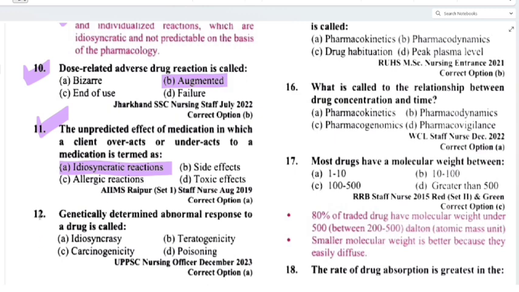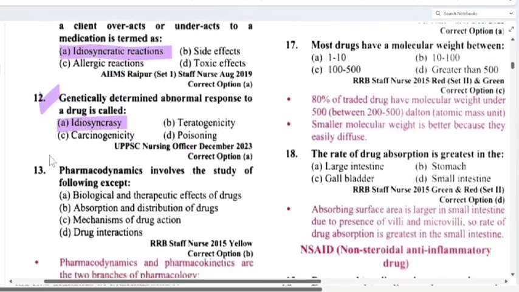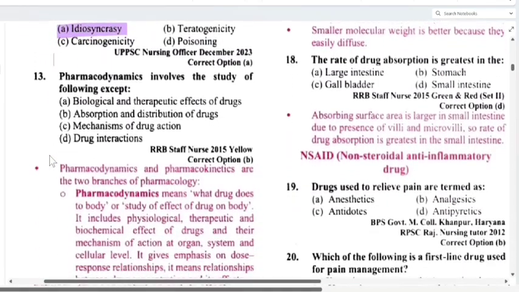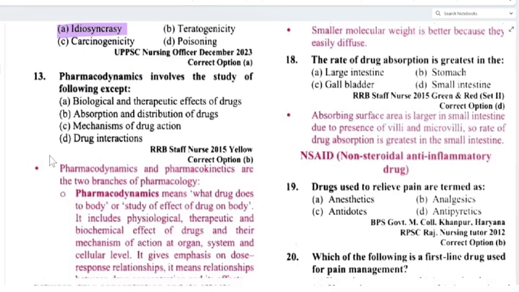Now the next question: generally determined abnormal response to a drug is called idiosyncrasy. Next, pharmacodynamics involves the study of the following except: biological and therapeutic effects of drugs, absorption and distribution of drugs, mechanisms of drug action, drug interaction. So that is absorption and distribution of drugs.